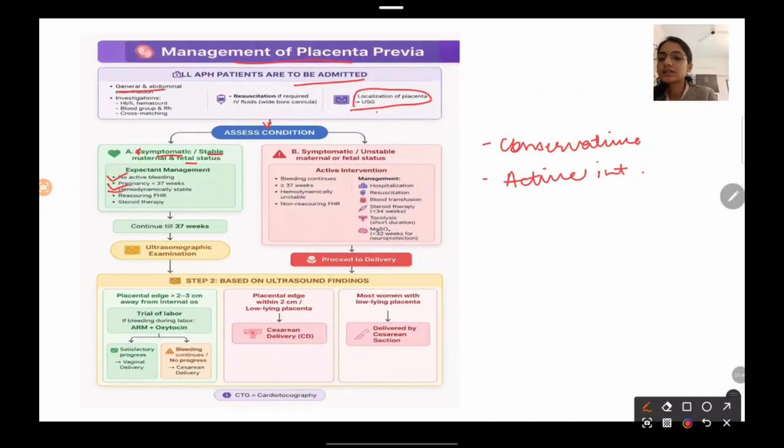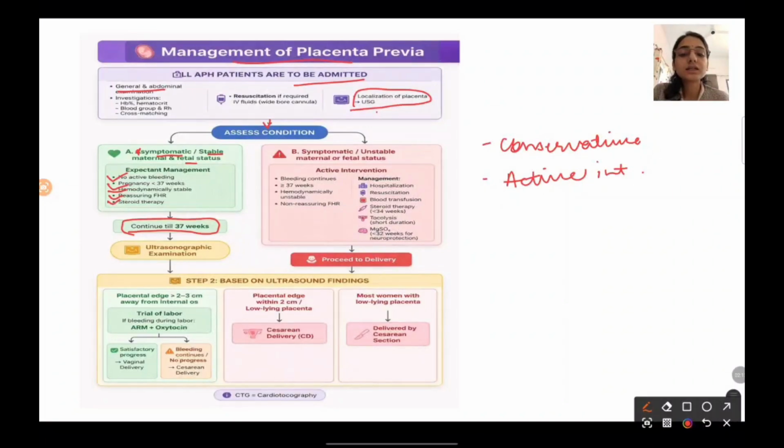Another thing is she should be hemodynamically stable. She should not be going in shock. Then the fetal heart rate should be reassuring. Fetus should not be going in distress, and steroid therapy should be given. So in all these cases, we can continue the pregnancy till 37 weeks under strict observation, and then after 37 weeks, we can terminate the pregnancy.